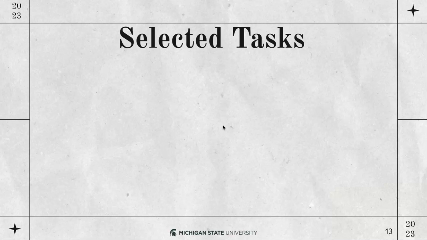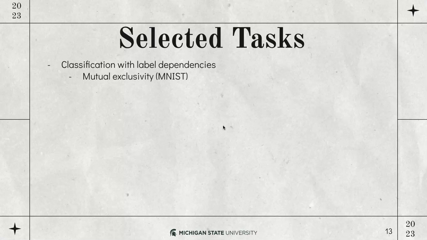So the selected tasks in GLUECons are 9, and we have categorized them based on the type of the constraints that they require. For instance, we have classification with label dependencies, where the task is a classification, and there are some dependencies between the output labels of the classification. For instance, we have mutual exclusivity, where we have used the MNIST dataset for digit classification, and we have hierarchical constraints in the C400 datasets, where we have image classification, we have multi-label outputs, but there are some hierarchical